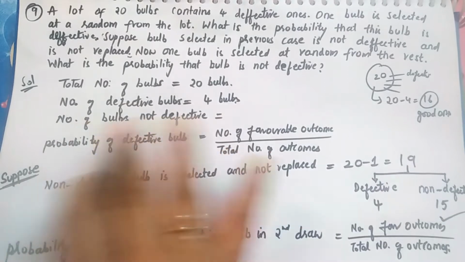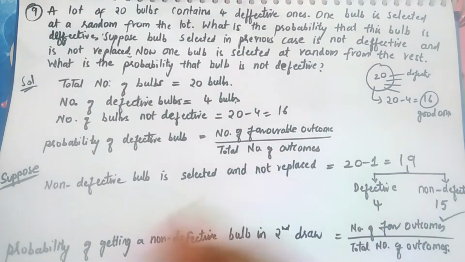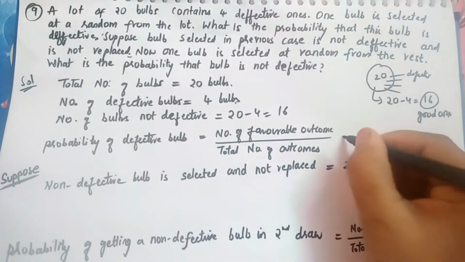Okay, the number of bulbs that are not defective is very simple: 20 minus 4 is 16. These are the good ones. Now let's see what it's asking here.